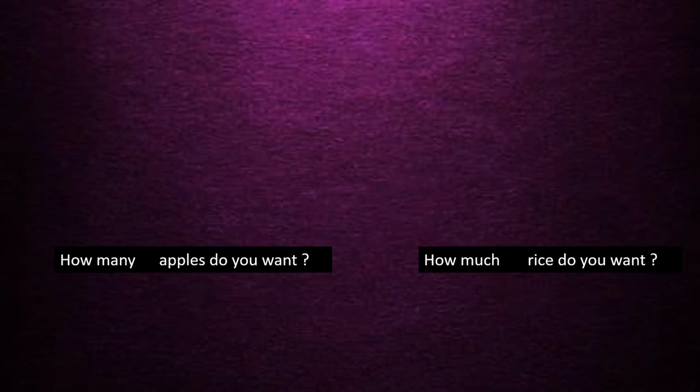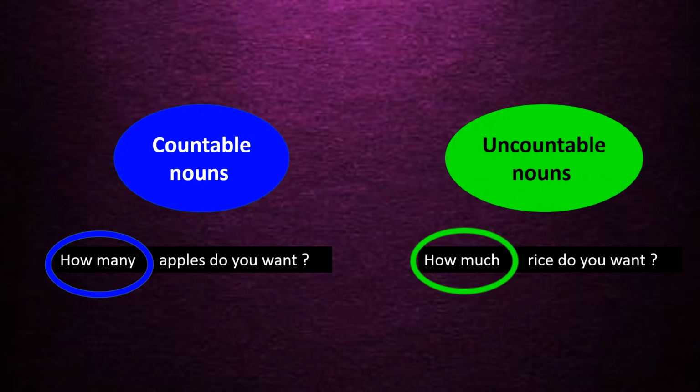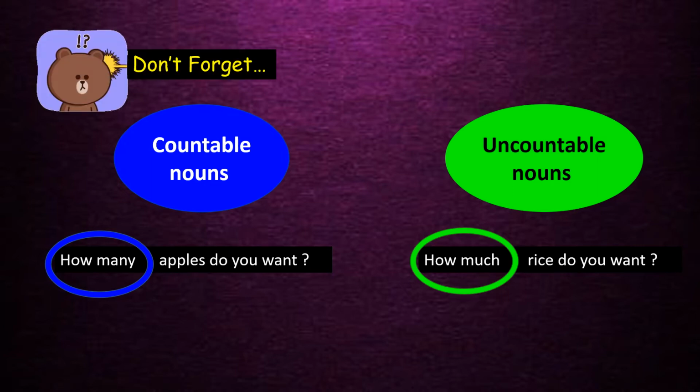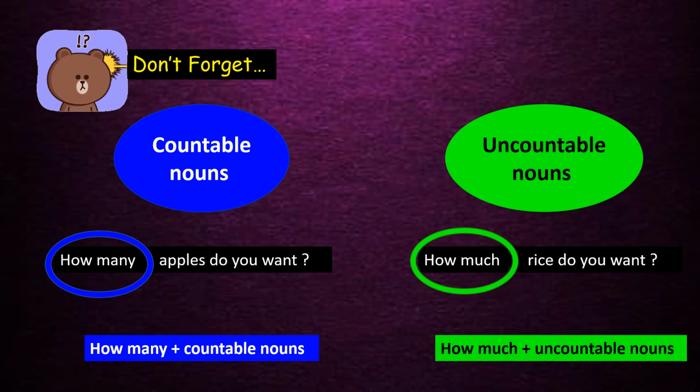So there are two questions that you can find here. How many apples do you want? How much rice do you want? One begins with how many, the other one begins with how much. Well, countable nouns always begin with how many, and when it is an uncountable noun, you begin with how much. So don't forget, how many is always followed by a countable noun, and how much is followed by an uncountable noun.